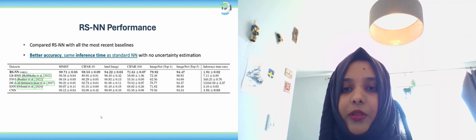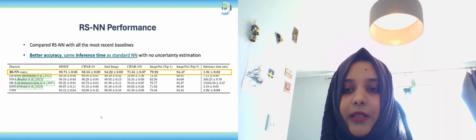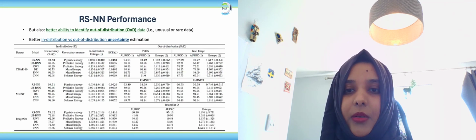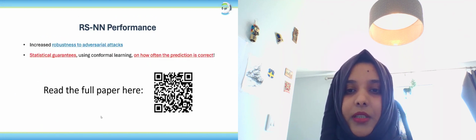RSNN has shown to perform really well on datasets ranging from MNIST to ImageNet, while having an inference time the same as a standard neural network with no uncertainty estimation. We also show results on out of distribution detection, where RSNN is able to identify the out of distribution data better, and results on in distribution versus out of distribution entropy. We provide further experiments and detailed ablation studies in the remaining 20 pages of the supplementary material. We also show how RSNNs are robust to adversarial attacks and can also provide statistical guarantees using simple conformity scores.